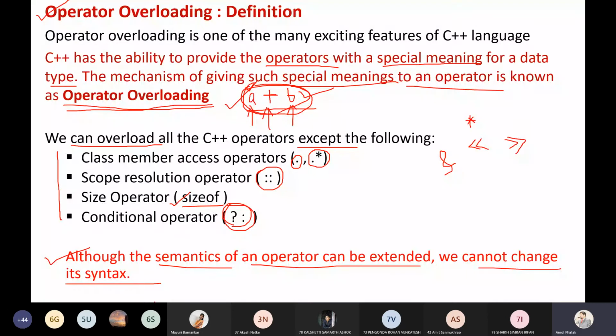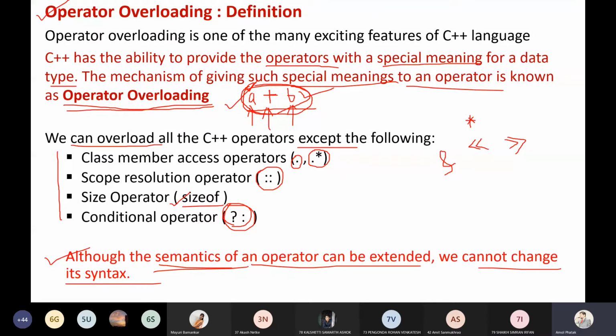Operator overloading comes under polymorphism, as one type of function overloading. Maybe in the objective questions I have asked this: operator overloading is considered to be a class of polymorphism. It comes under polymorphism. So let us continue with this.